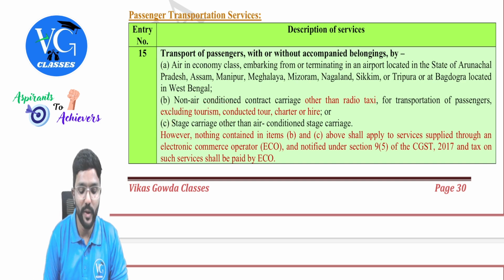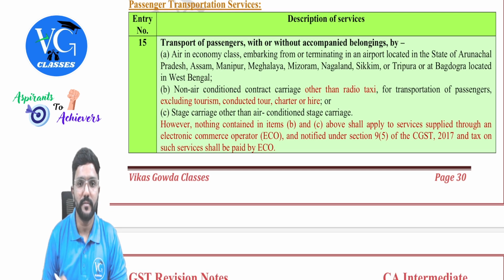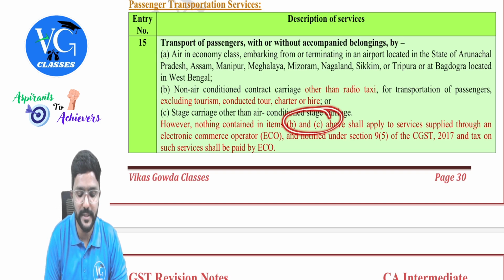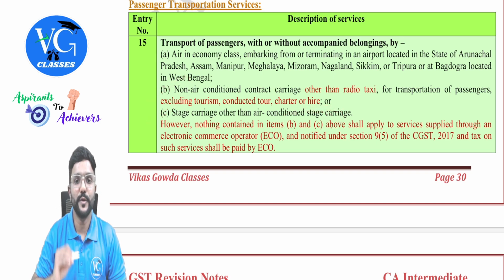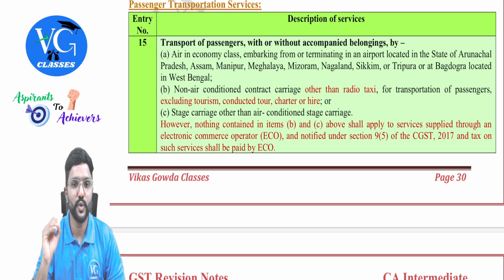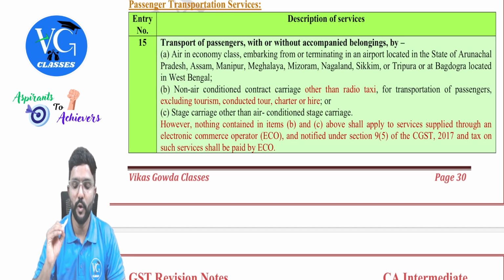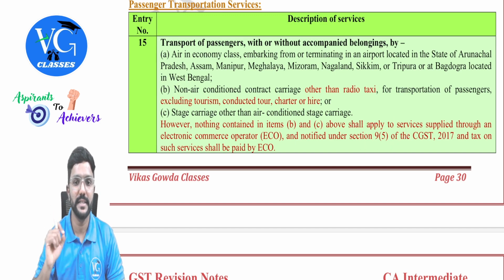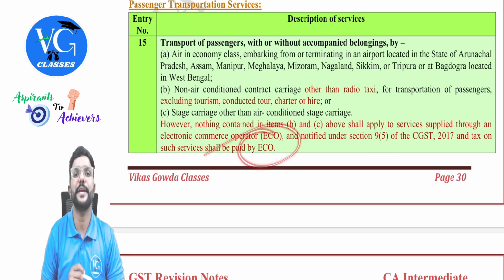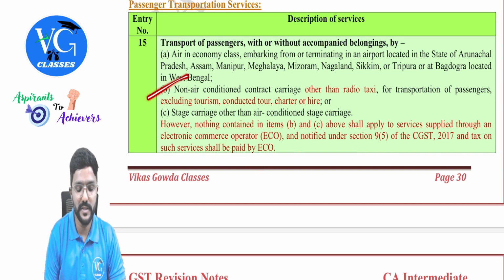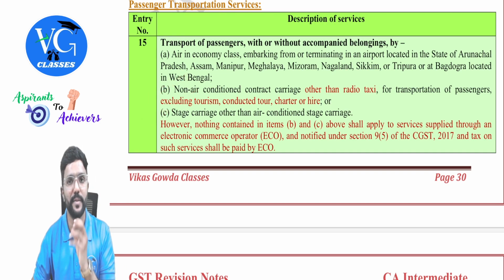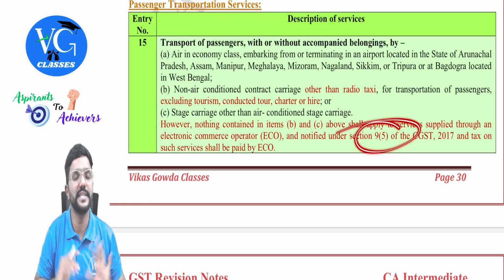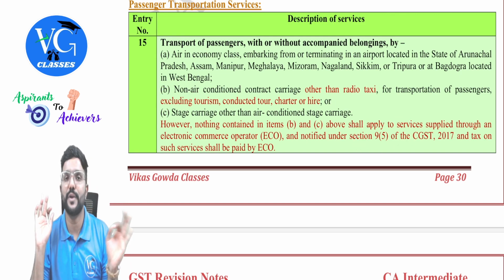Okay. However, the last line, last paragraph. However, nothing contained in items B and C above shall apply to services supplied through an electronic commerce operator and notified under section 9(5) of the CGST Act, and tax on such services shall be paid by whom? E-commerce operator. So if these services are booked through an e-commerce operator, where the e-commerce operator is supposed to pay tax as per section 9(5), then it is not exempt. Then it is not exempt.